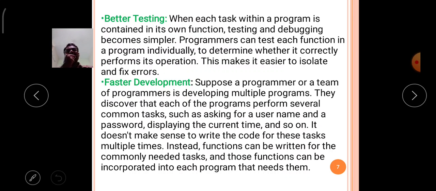So if you write a particular program or particular concept without using functions, it will become a very lengthy program.